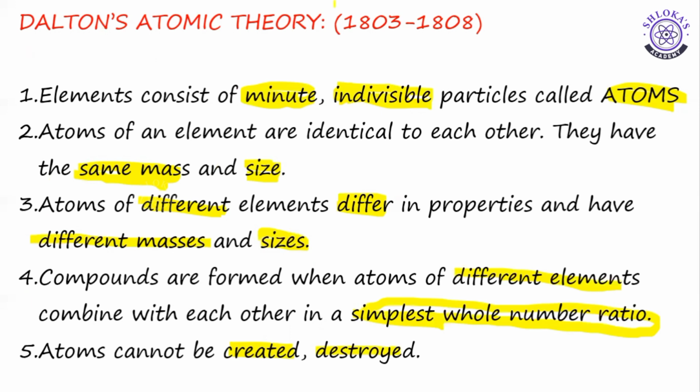He observed the properties of many compounds for 5 years and finally introduced this theory. In 1803, he started the experiments and in 1808, he proposed this theory. It took almost 5 years to give these 5 points, right? And for this, there was no practical evidence. It was completely theoretical evidence. That is why it was discarded.